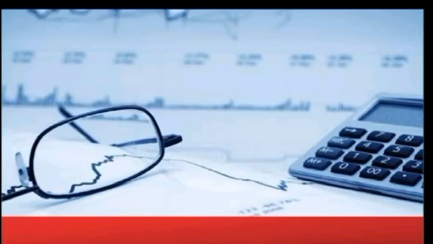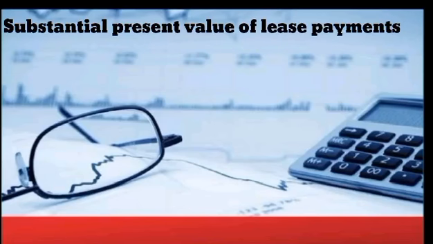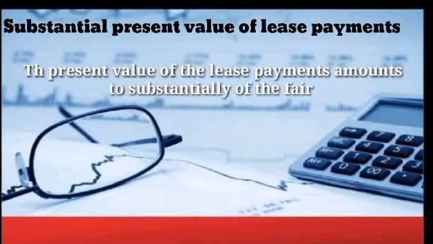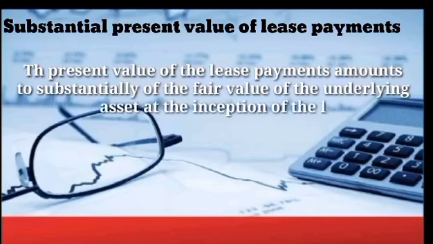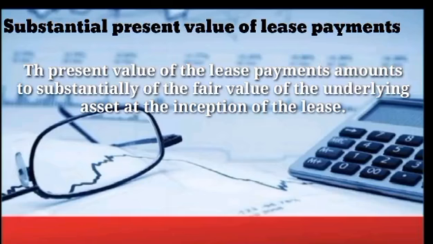So the fourth classification is the substantial present value of lease payments. So the present value of the lease payments amounts to substantially all of the fair value of the underlying asset at the inception of the lease. So when can we say that it is considered as substantial?